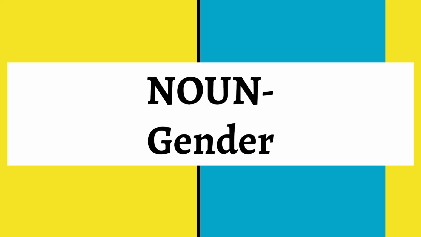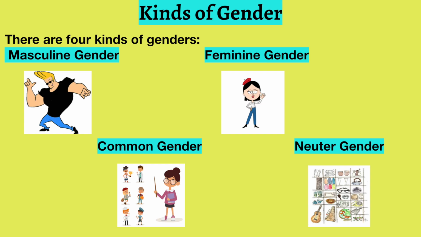Now that we've learned almost everything about nouns, there's one more bit left, and that would be the noun gender. There are 4 kinds of genders: masculine, feminine, common and neuter gender. Masculine gender, as we all know, are nouns that refer to the male. Feminine gender refers to the females, whereas common gender could be either male or female, and neuter gender are mostly things that do not have masculine, feminine or common genders in their category.